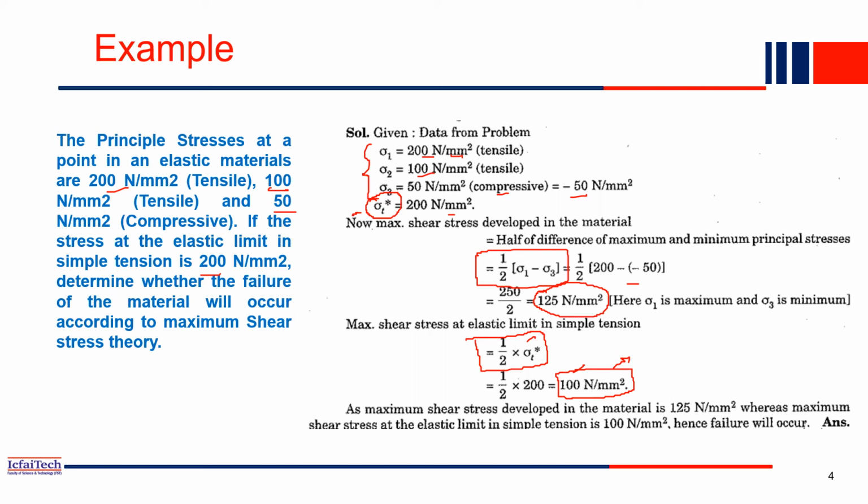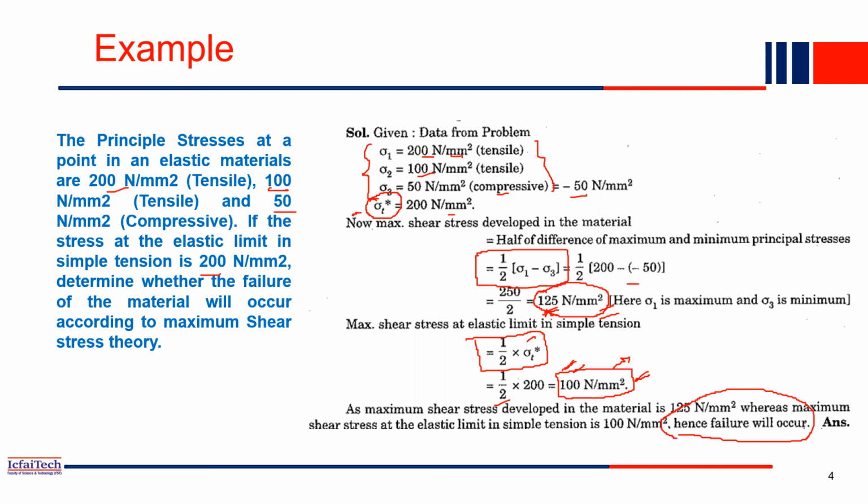But how much is applied here? 125 shear stress is generated because of these three combined principal stresses. But the capacity is 100, right? The applied shear stress is very high compared to the strength. Hence the failure of the material will occur.